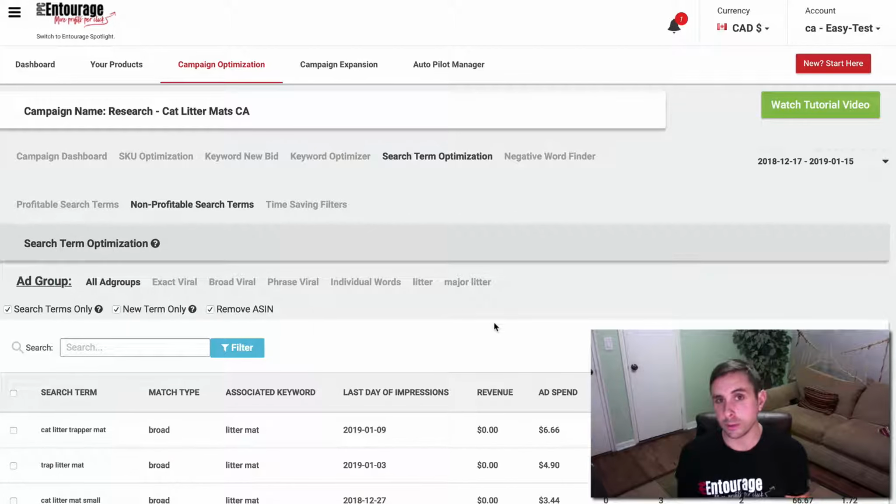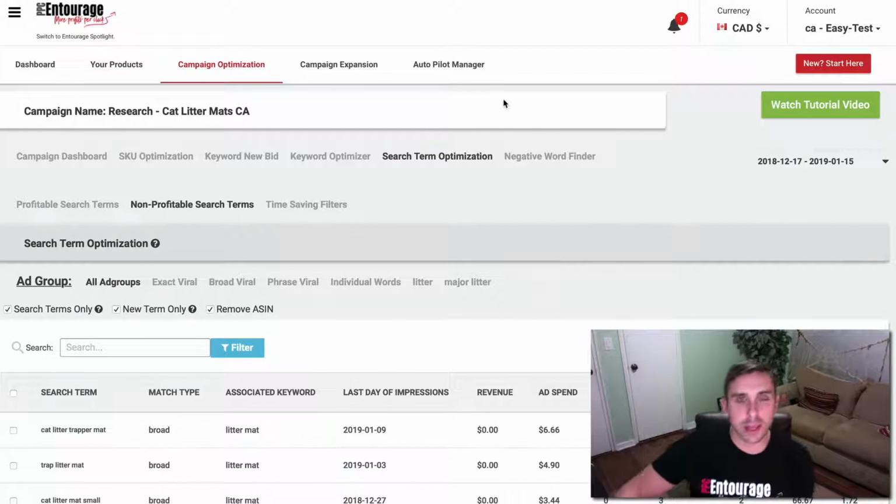You would have to download the report, you'd have to do some work with Excel spreadsheets, and then find the search terms and then enter them in as a negative exact or a negative phrase. But here inside of Entourage, it's all clearly laid out for you. And I'm going to break down step by step exactly what we would do to optimize this campaign.